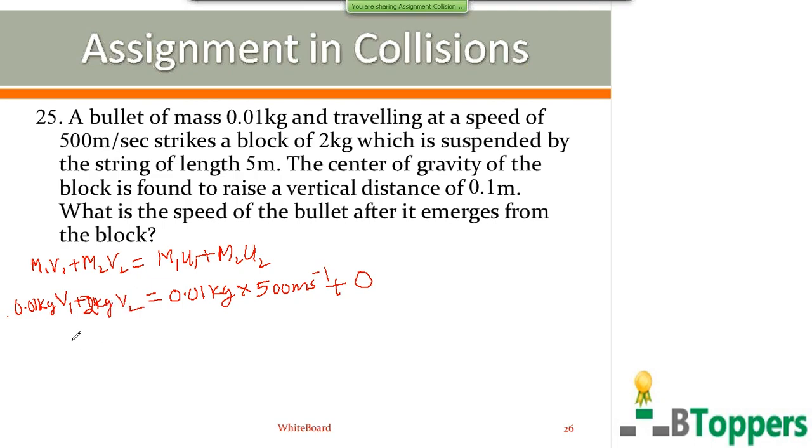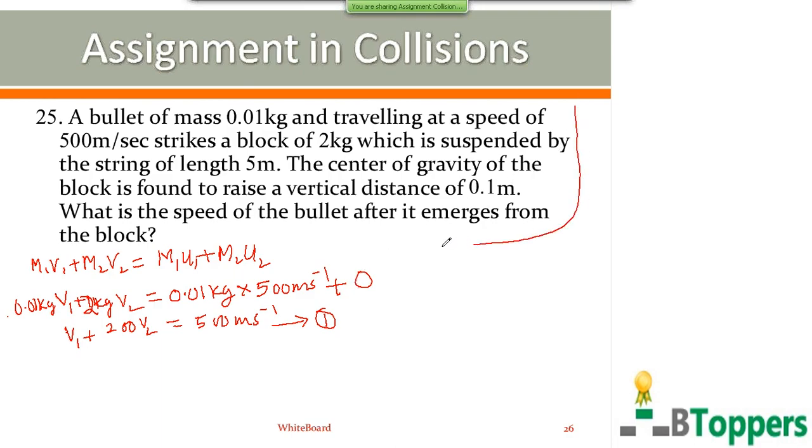So you have to find V1. To find V1, you have to find V2 first. If you solve this equation, you can multiply both sides by 100. V1 plus 200 V2 is equal to 500 meters per second. You multiply both sides of the equation by 100. Call it equation number 1.